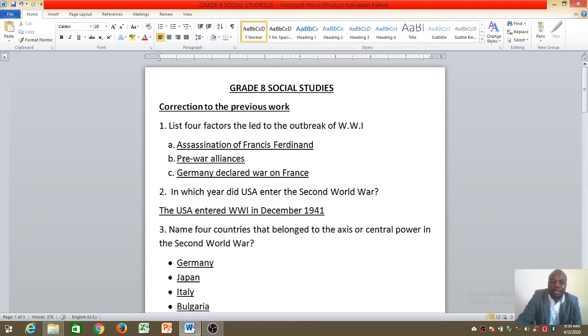Then the second one was pre-war, that's before war, pre-war alliances. An alliance is when you come together with allies. Allies are friends. So when friends come together before war, we call it pre-war alliances. So there were pre-war alliances.